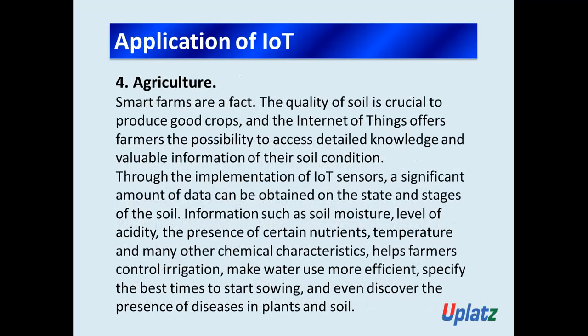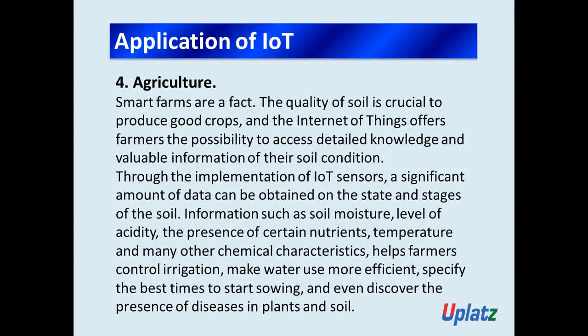The quality of soil is crucial to produce good crops, and the Internet of Things offers farmers the possibility to access detailed knowledge and valuable information on their soil condition. Through the implementation of IoT sensors, a significant amount of data can be obtained on the state and stages of the soil.